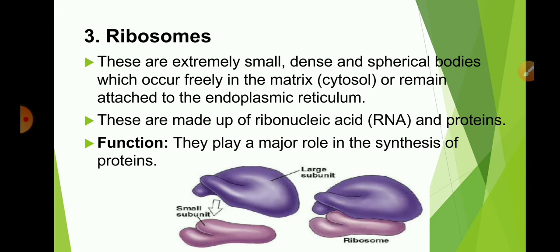Next organelle is ribosome. These are extremely small, dense, spherical bodies which occur freely in the matrix, that is cytosol, or remain attached to the endoplasmic reticulum. These are made up of ribonucleic acid and proteins, means RNA and proteins. Ribosomes play a major role in the synthesis of protein. Protein is the most important part of the cell. It is the basic building block of the cell, and the synthesis of protein is carried out with the help of ribosomes.